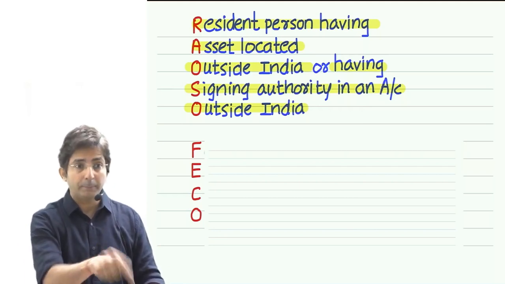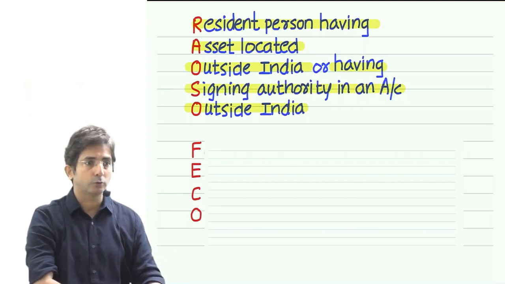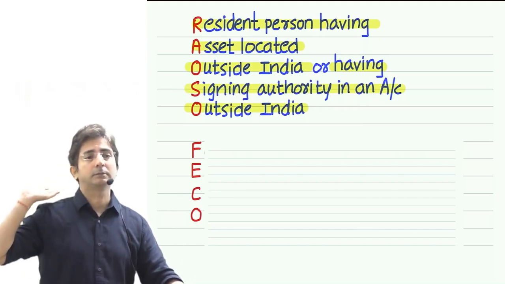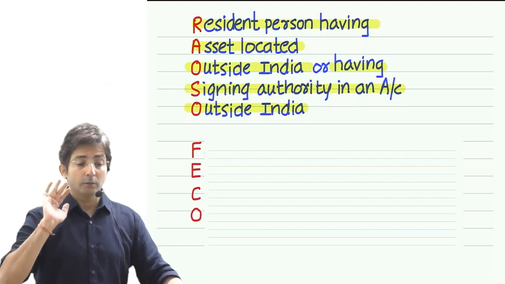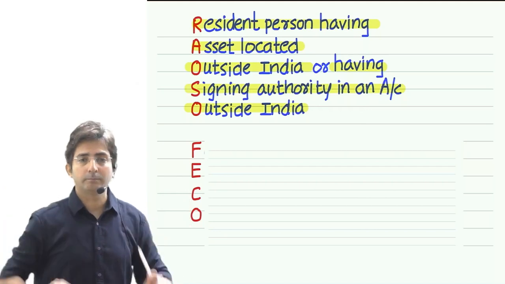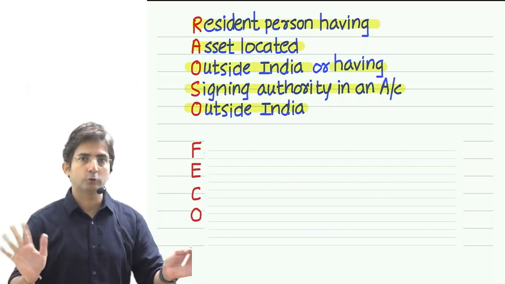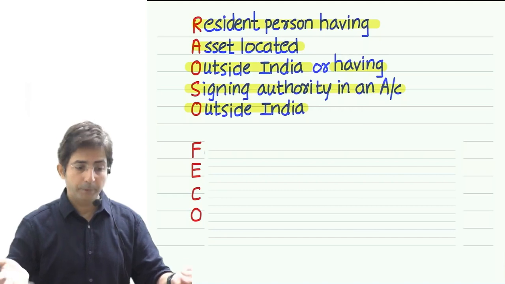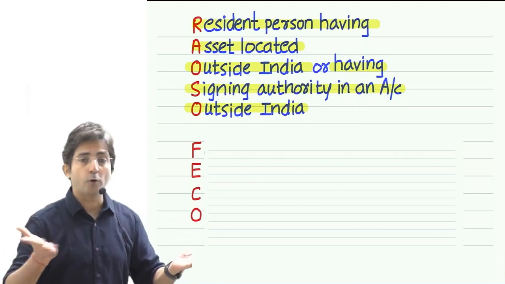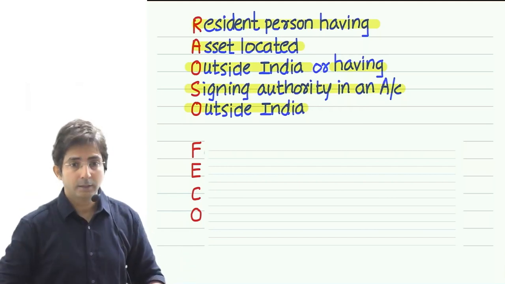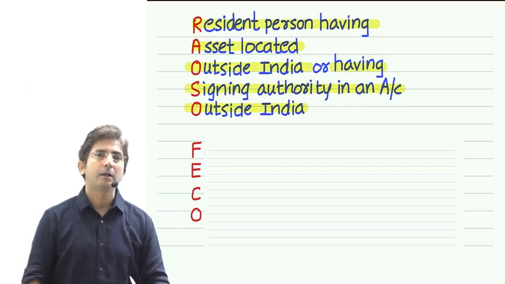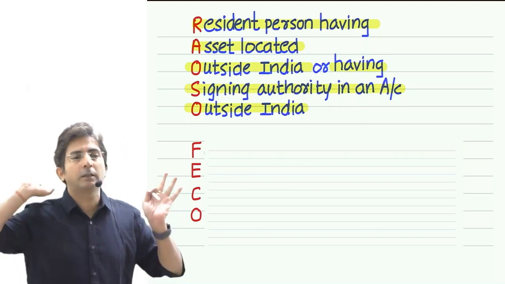Because we want to keep in touch with such people also. Because you are spending on foreign travel, that means something is there in this person. And what the law thinks is, whether you pay tax or not, we want to keep in touch with all big people. Companies and partnership firms are always big people. But people like us will also become big people if we start spending on foreign travel of more than 2 lakhs. Whether you go abroad or send someone else, spending more than 2 lakhs on foreign travel means you are a big person. You will have to file the return.